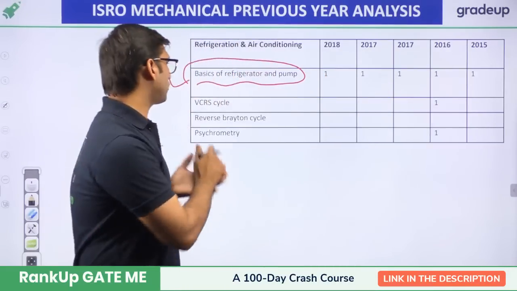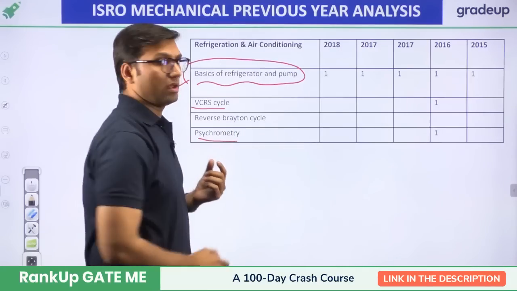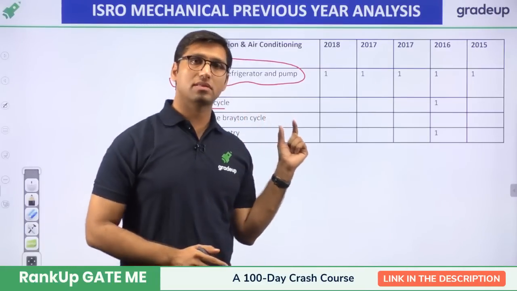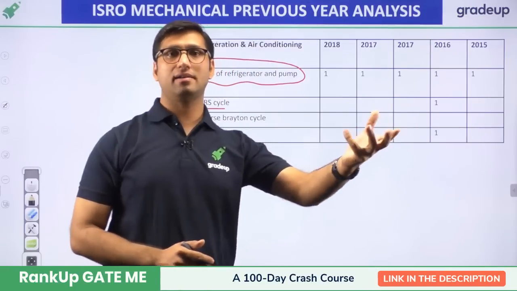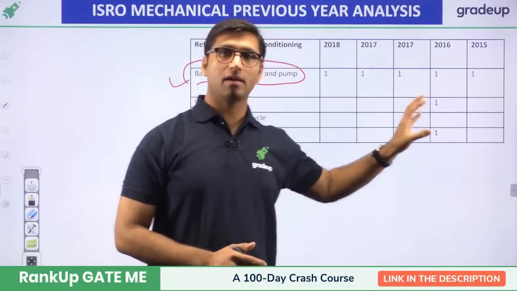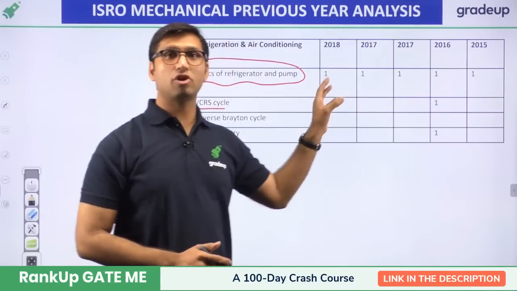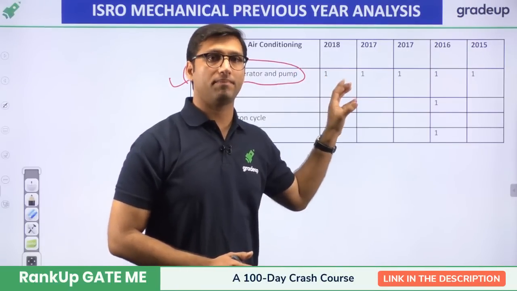There was 1 question from VCRS and psychrometry. Okay. So far, from the reverse Brayton cycle, that is the gas refrigeration system, there has been no question. So maybe they can change their trend. They can give you a question from the gas refrigeration system. But seeing the weightage of previous years, the major topic that you have to focus on is the basics of refrigerator and heat pump. Okay.